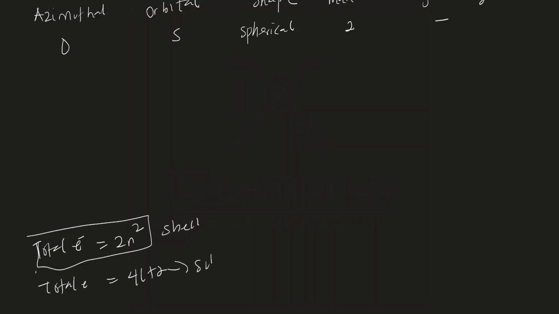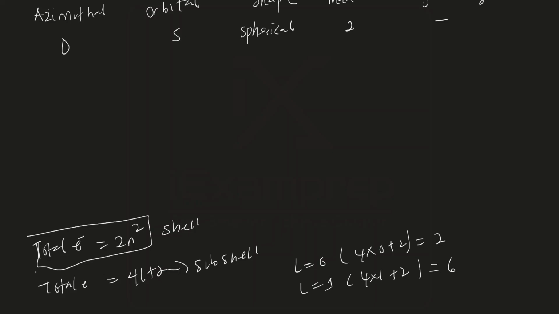This is for subshell or orbitals. So if your L is equal to 0, that means we have 4 times 0 plus 2, which is equal to 2. When your L is equal to 1, we have 4 times 1 plus 2, which is 4 plus 2, and that is 6. That is how you know the total electron in a particular subshell or orbital.